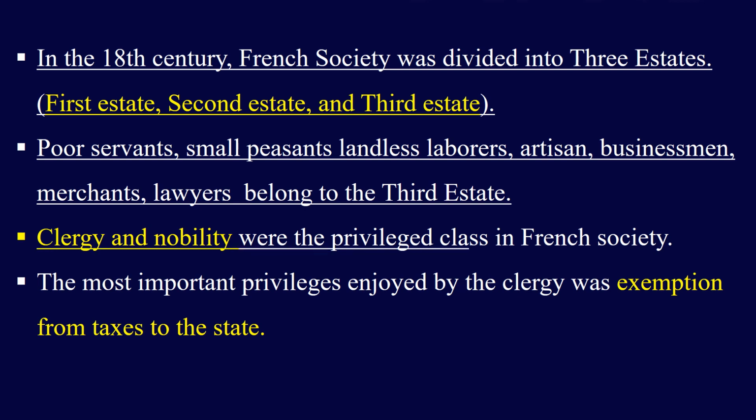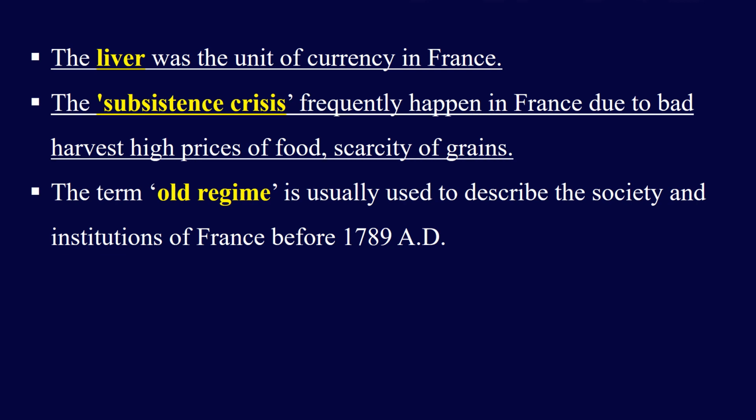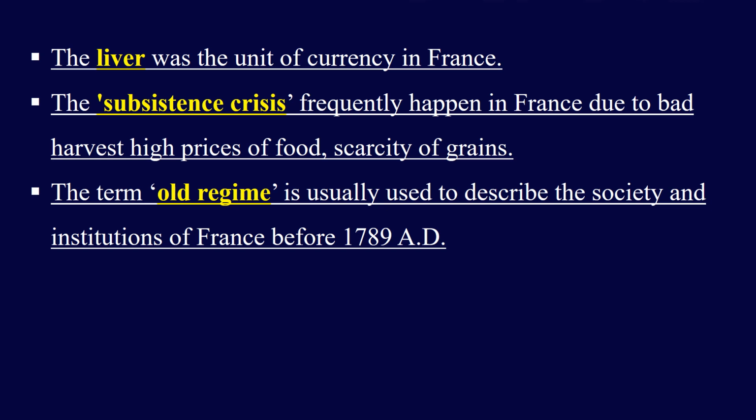Clergy and nobility were the privileged class in French society. They were wealthy and they did not have to pay taxes to the state. The most important privilege enjoyed by the clergy was exemption from taxes to the state. And the livre was the unit of currency in France. Subsistence crisis frequently happened in France due to bad harvest, high prices of food, and scarcity of grains. The term old regime is usually used to describe the society and institutions of France before 1789 AD.